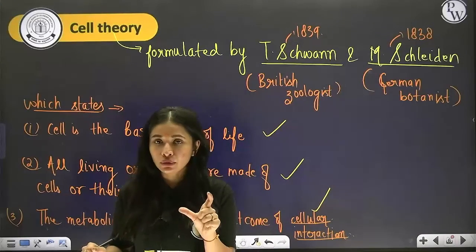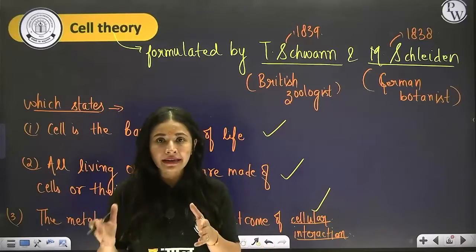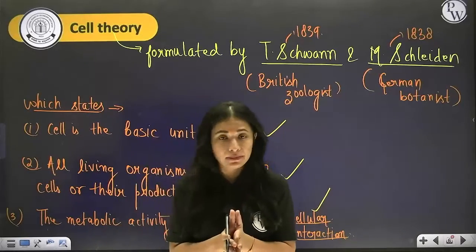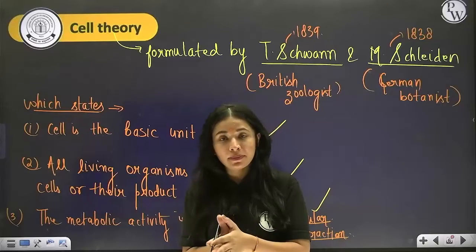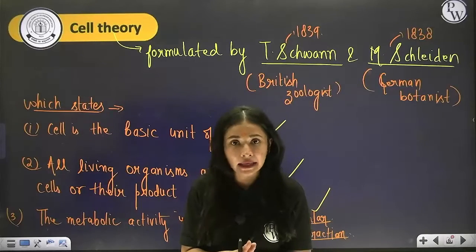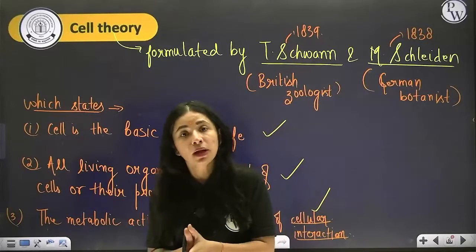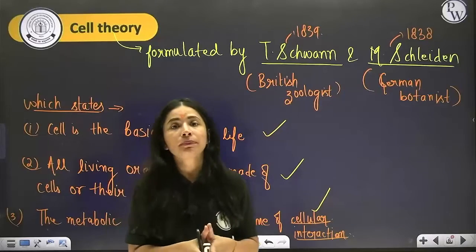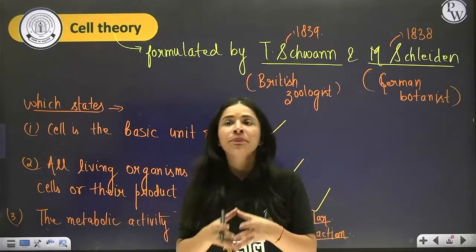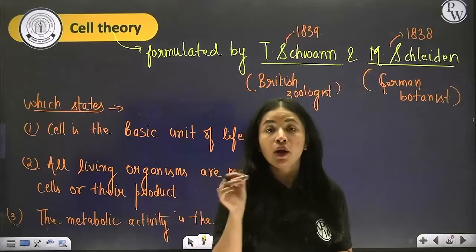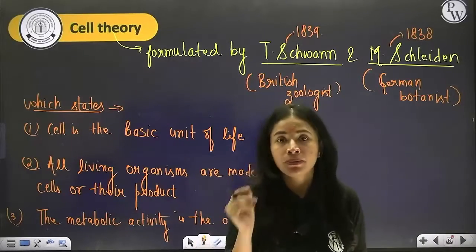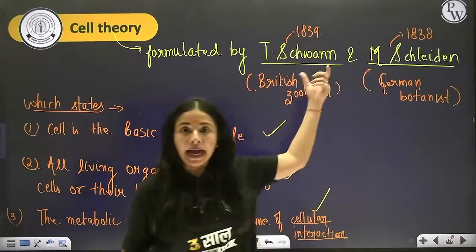We know that both plant and animal cells have a plasma membrane. However, plasma membrane is the only layer around the animal cell. But in the plant cell, along with the plasma membrane or cell membrane, they have one more additional layer called the cell wall. So this was clearly stated by Schwann.